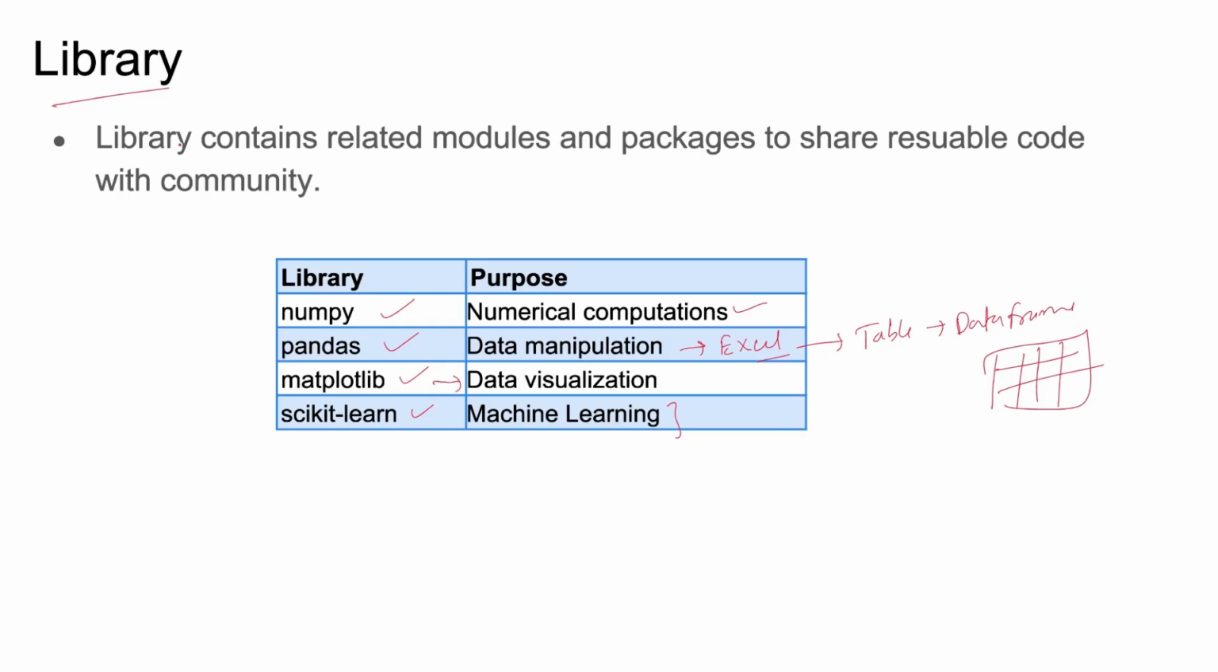So a library contains related modules and packages for the purpose of code reusability with the community. You create a library and you share it with the community. So you can see NumPy, Pandas, Matplotlib, Scikit-learn, these all are open source libraries, right? Generally we create a library for the purpose of sharing it, otherwise we don't create one.